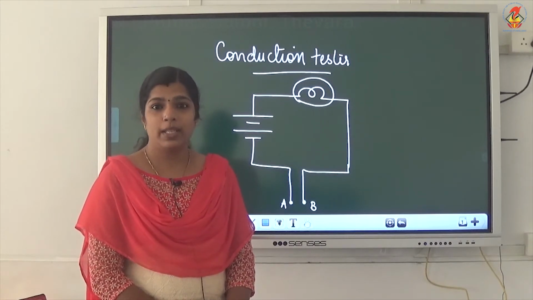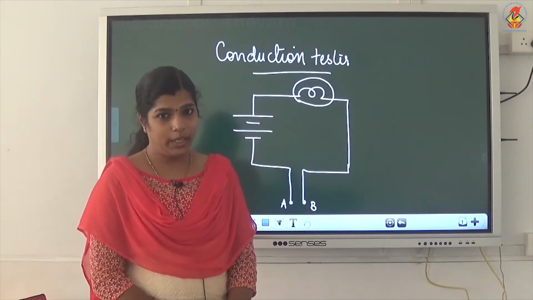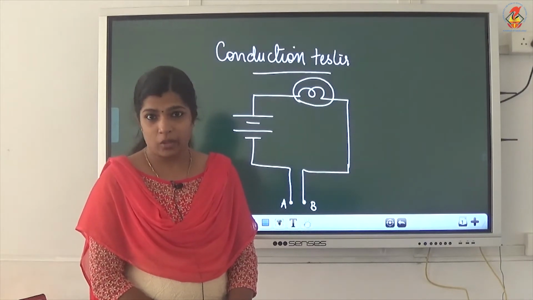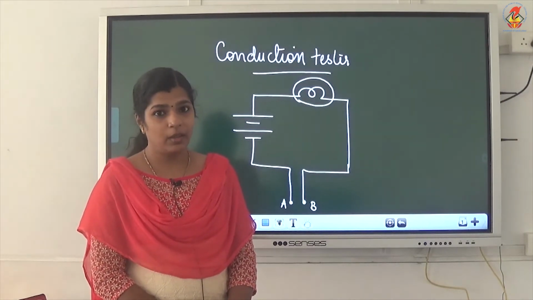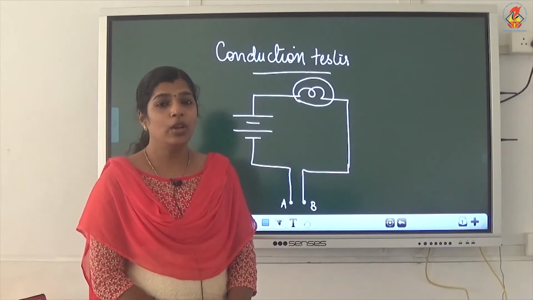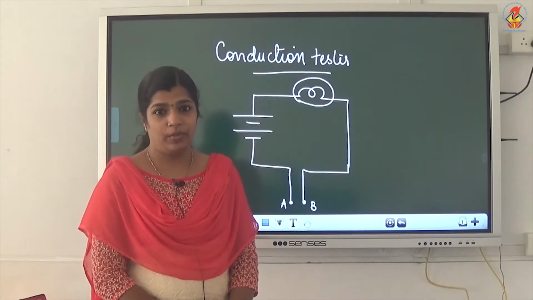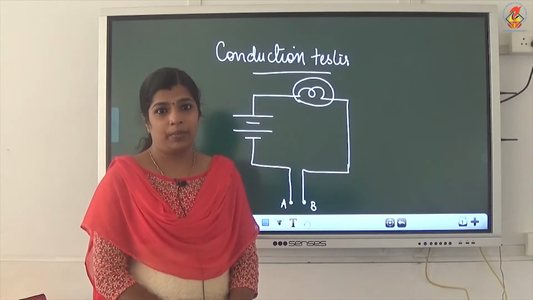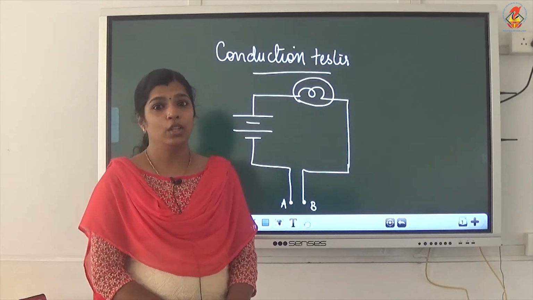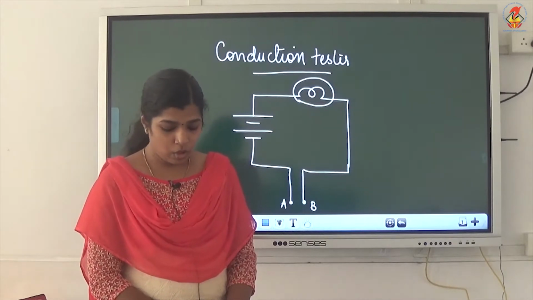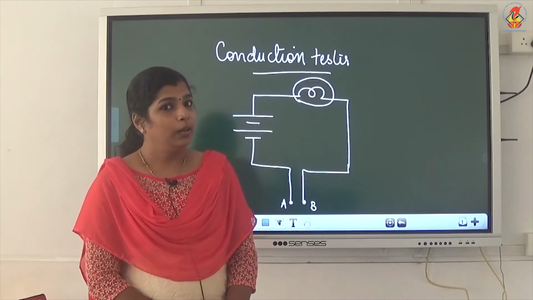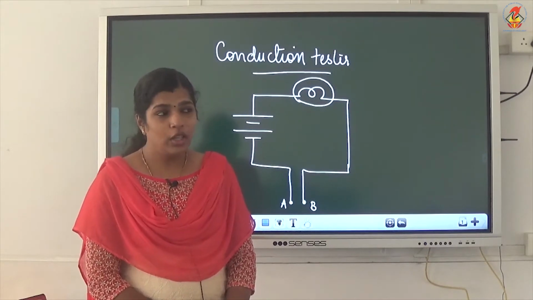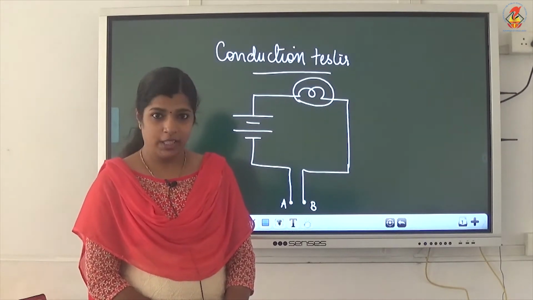So, we need to replace the bulb with a new one. Then we will check the condition of the battery. If the battery is a dead one, it means there is no chemical energy inside the battery, all the energy is used up. So, we need to use a new battery. So, these are the problems when you check the working of a tester.